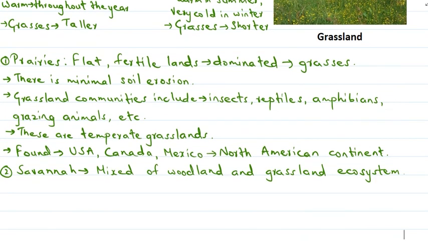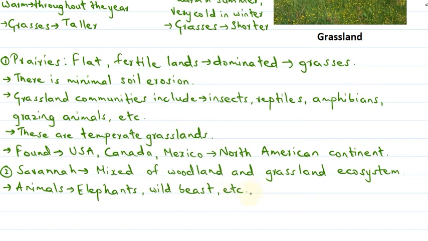The animals that can be found here include elephants, wild beasts, giraffes, ostriches, etc. These kinds of animals are seen in savanna grasslands.